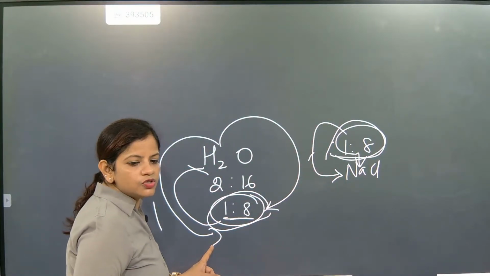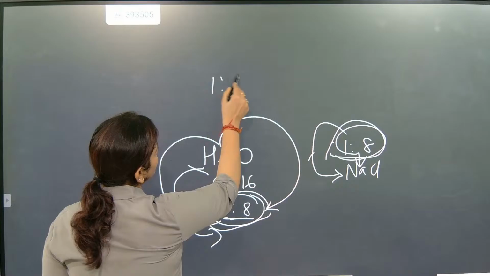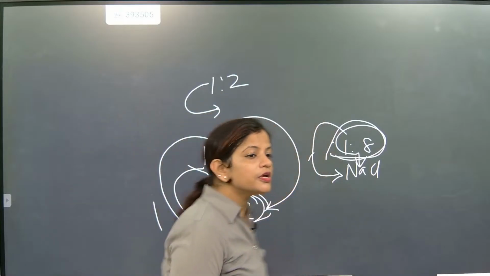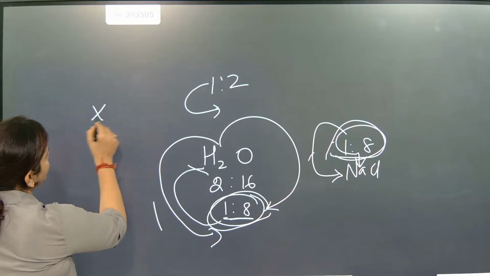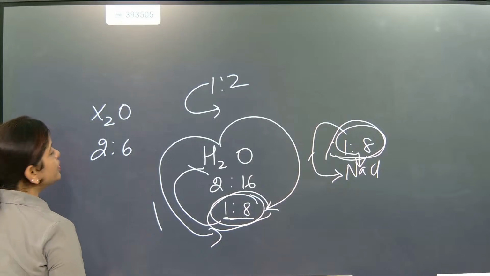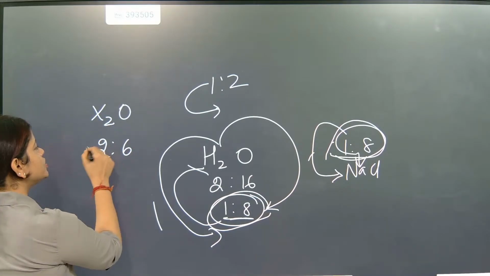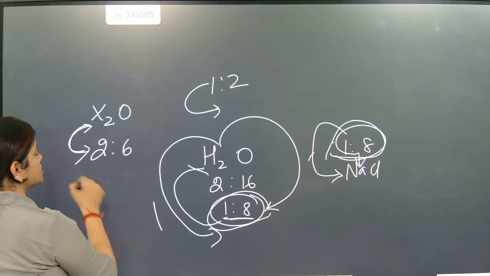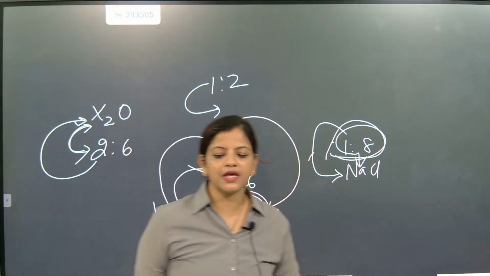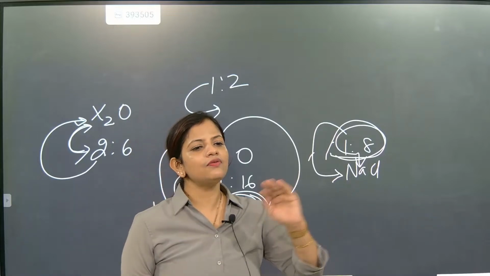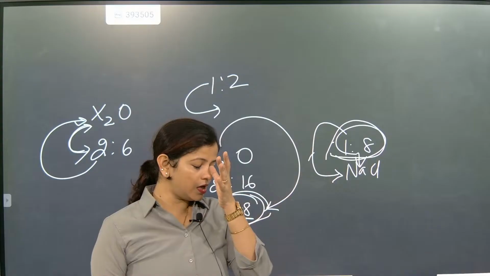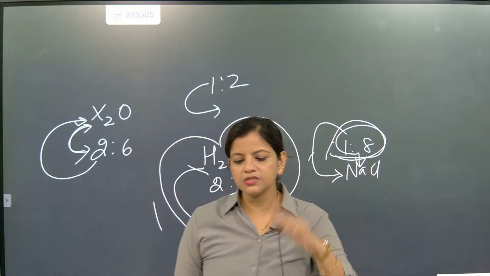So if somebody writes 1 is to 2, 1 is to 2 can be the ratio of any other compound. If I am writing X2O and the ratio is 2 is to 6, that does not mean that 2 is to 6 is the ratio of this. 2 is to 6 is any number, and going in reverse is not possible.